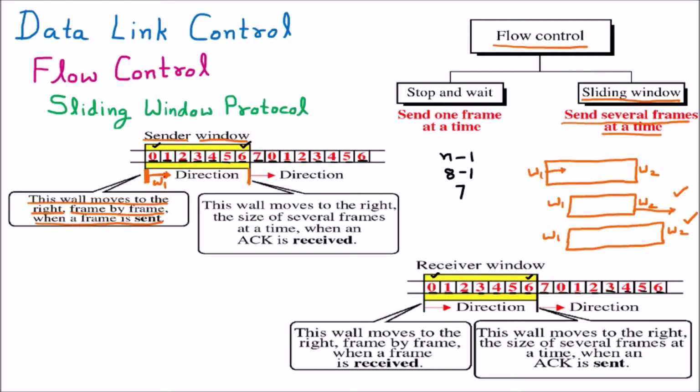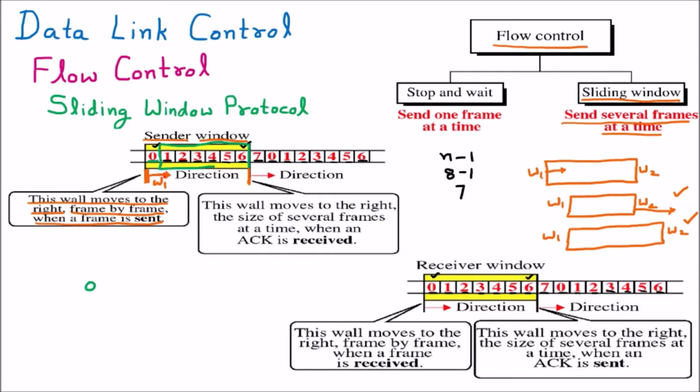So I am assuming that from the sender side, the first packet or frame we are having is 0. If 0 is sent, what will be the new size of the sender window afterward? The sender window will be like this. This will be the new size of the sender window.